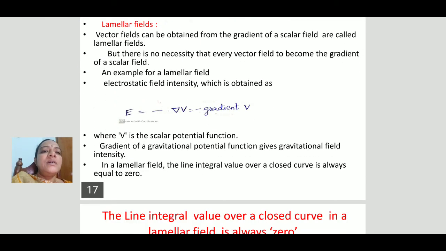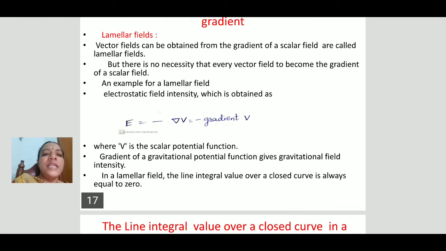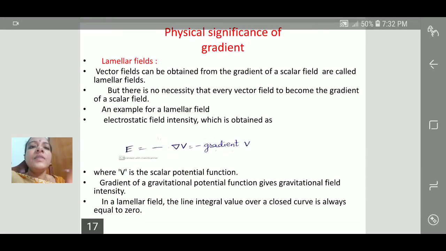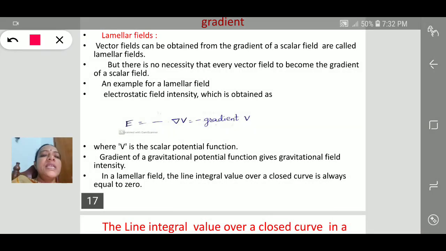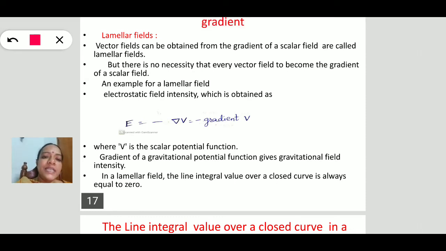Next, what is the physical significance of this gradient? If I use this del on a scalar, I will get a vector.